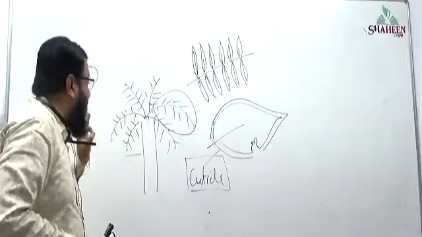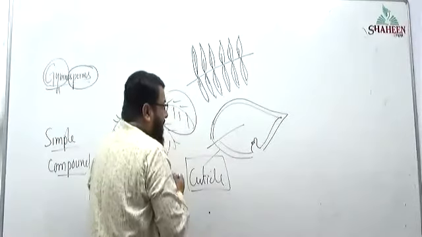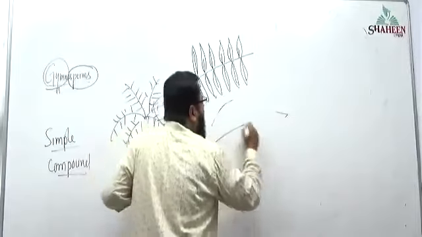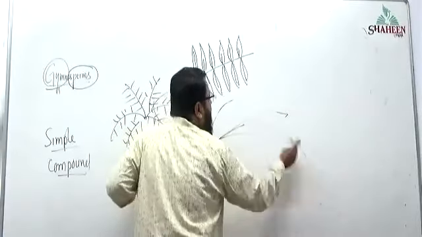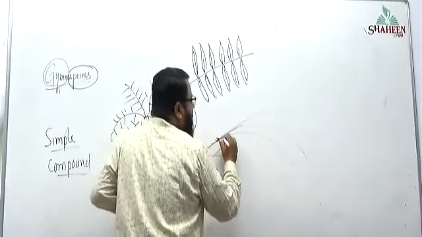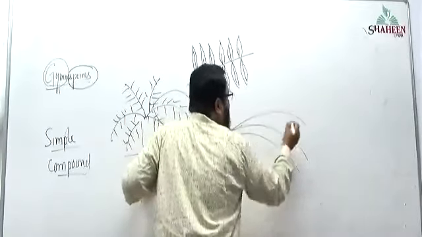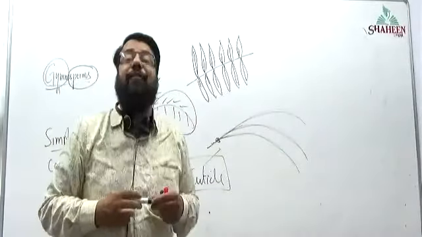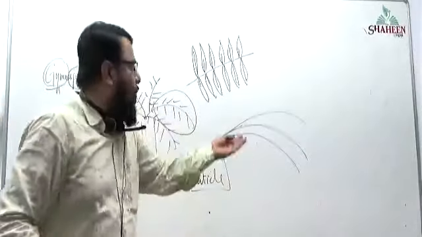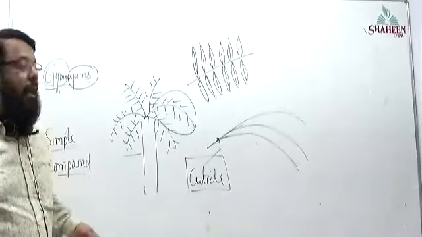And in pine tree, observe this leaf. Now I am converting leaf lamina into needles. 3 leaves I have written here. This is one leaf, this is another leaf, and this is another leaf. The leaf gives an appearance of needle. So big lamina is not there. Only small needle-like appearance is there. Needle leaf. Pine tree.